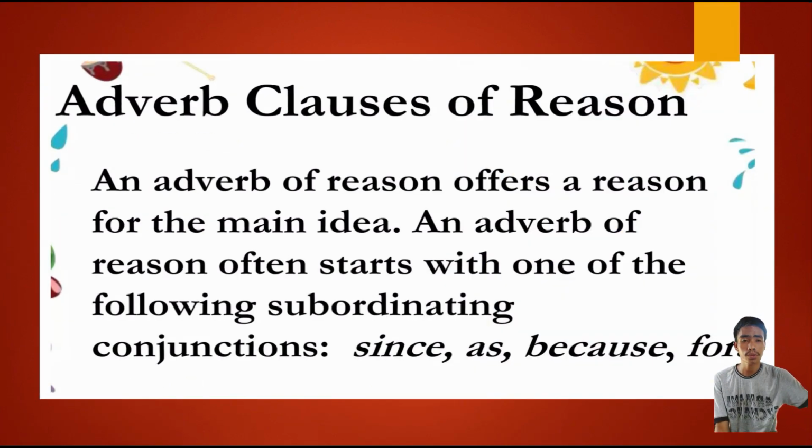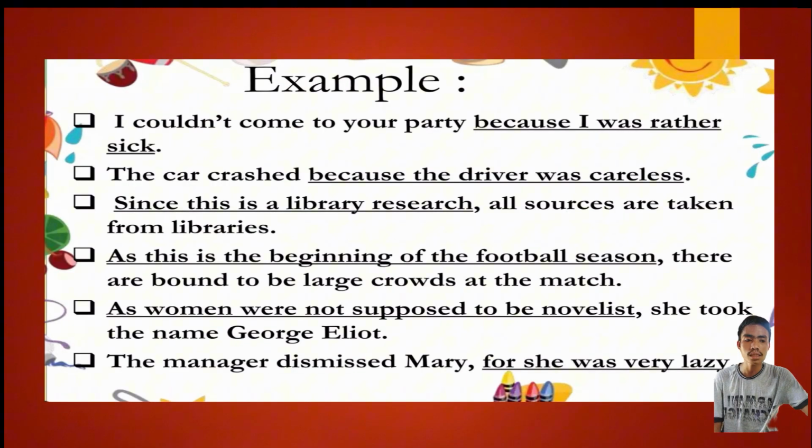So now let's proceed to the adverbial clauses of reason. An adverb of reason offers a reason for the main idea. An adverb of reason often starts with one of the following subordinating conjunctions, such as since, as, because, and for. So the following are the example sentences that contain an adverbial clause of reason.